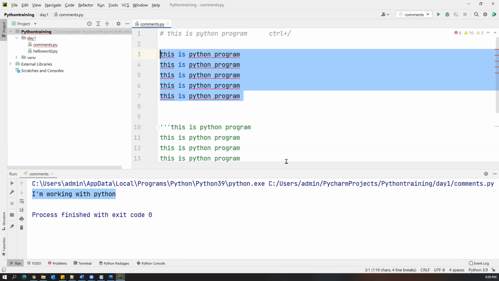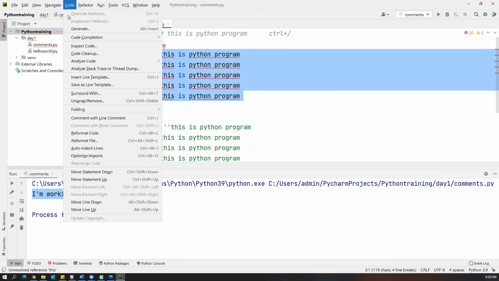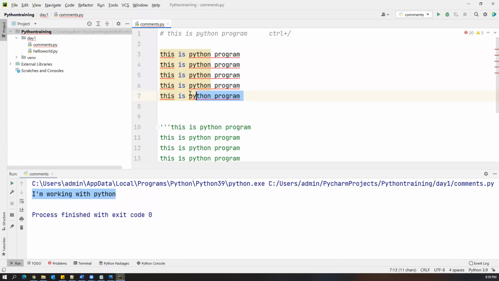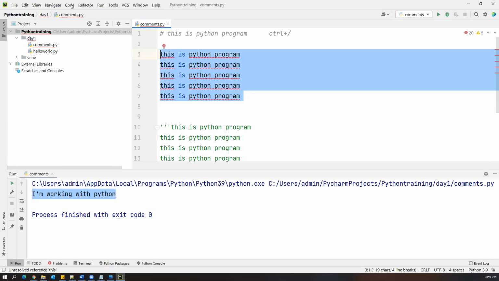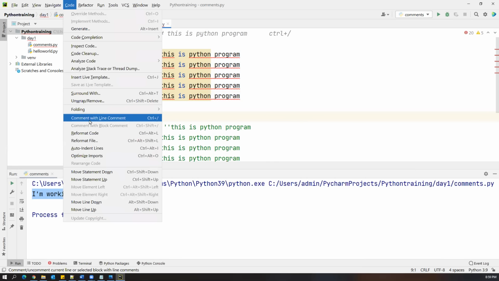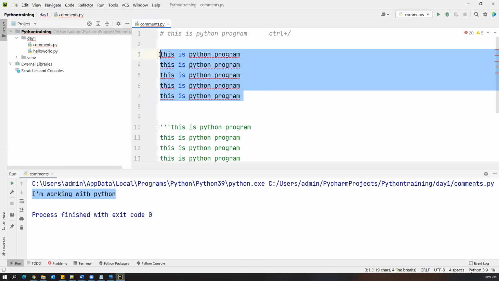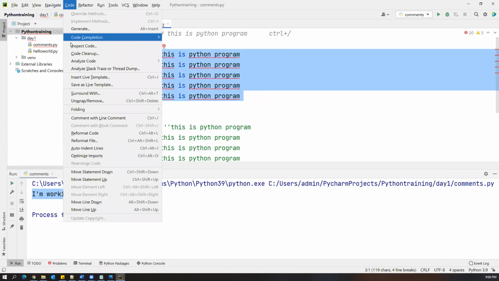But I don't want to do it like this. I just want to comment all the statements in one shot. Let me try from here. Basically, this option is disabled. Comment with line is Control slash, and comment with block statement, this option is there, but it is somehow disabled. Okay, we'll see that. I have not selected anything. Just go to Code, and still it is not enabled. Normally, if you want to comment a block of statements, we use this option, comment with block statement, and Control shift slash would work. That we will see later. Somehow it is not working fine.